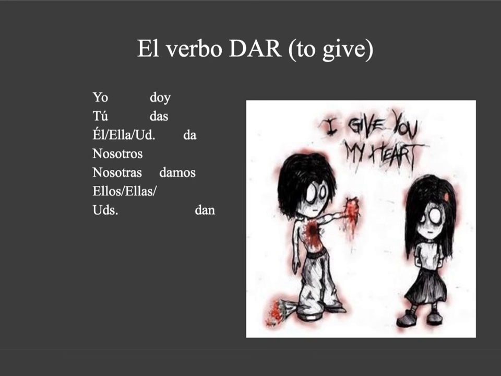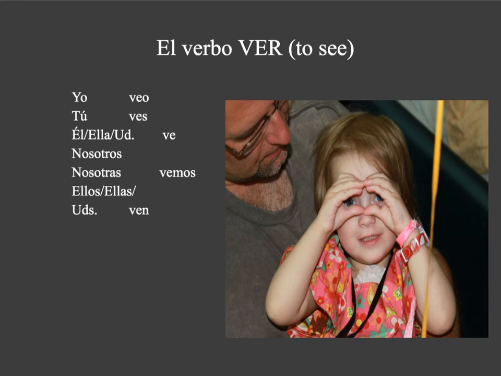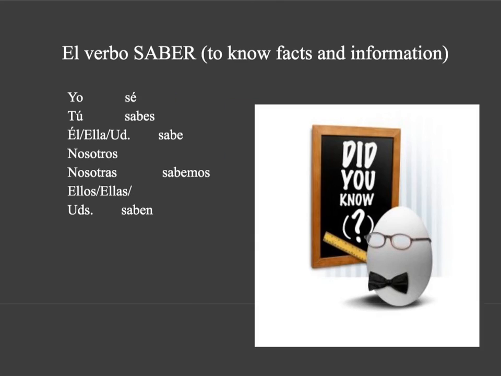Dar, doy, das, da, damos, dan. It's just weird in the yo form. Ver, weird in the yo form. Veo, because you don't cut off the E, even though you should, but you don't. Saber, knowing facts or information. Yo form is weird. Yo sé, right, or yo no sé. Every student's favorite phrase. Yo no sé,